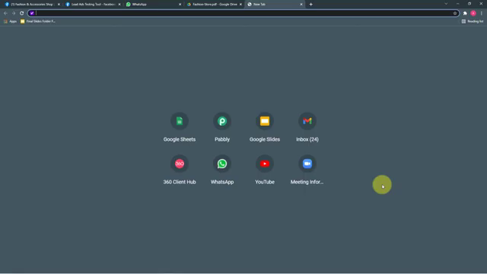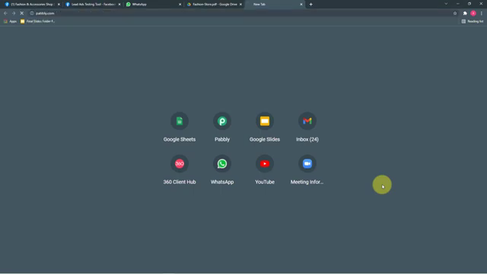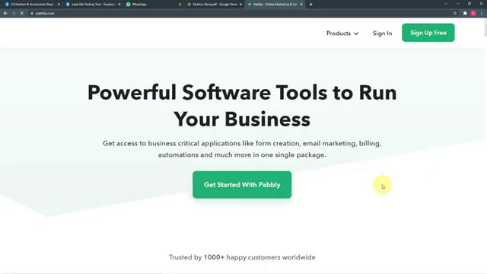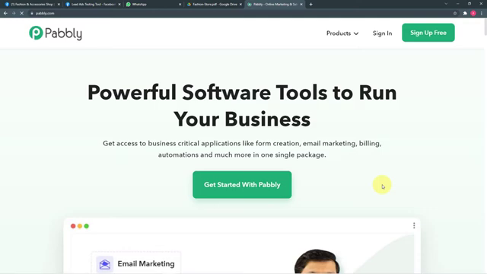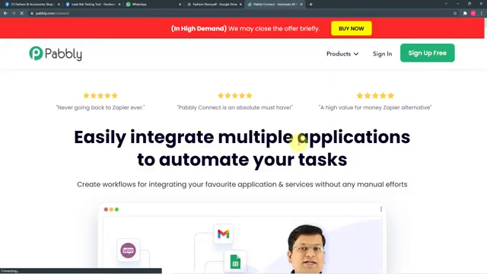So first of all, in your internet browser, you have to type pabbly.com. And this is the landing page of Pabbly. From here, you have to put your cursor in this products option and click on Pabbly Connect. Now you can set up your free Pabbly Connect trial account in just 2 minutes by clicking here on the sign up free button. And I have already done this, so I'm going to click on sign in directly.